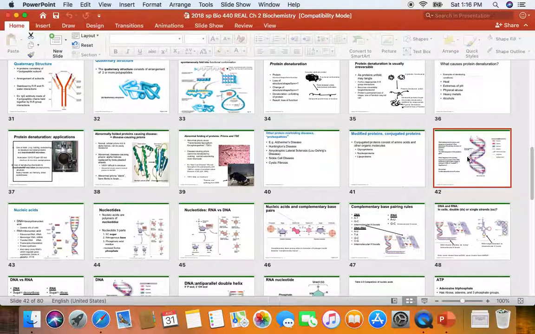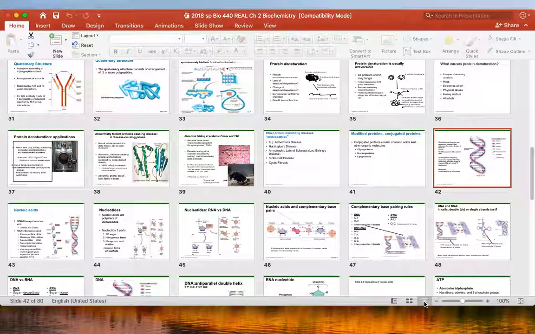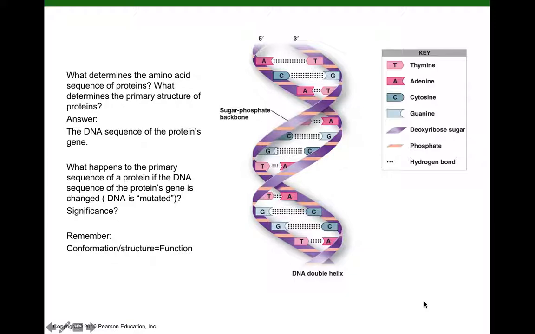All right. So we stopped last time on part 3, which was on amino acids and proteins. We had stopped on slide 42 and we'd asked this question: what determines the amino acid sequence of proteins? What determines the primary structure of proteins? And the answer is the DNA sequence of the protein's gene. So this would be a great exam question, just as a little heads up.